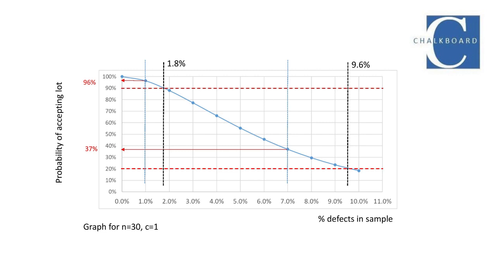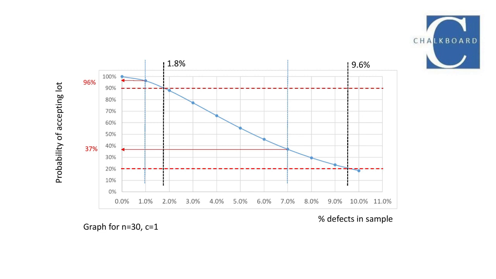We draw the graph for N equals 30, C equals 1, and P varying from 0 to 10%. In doing so, we can read the producer and consumer risk for the first problem directly from the graph. Now, for the second problem, mark out the lines for 20% and 90%, which define the threshold for consumer's risk and producer's risk respectively. This leads us to an interesting insight.